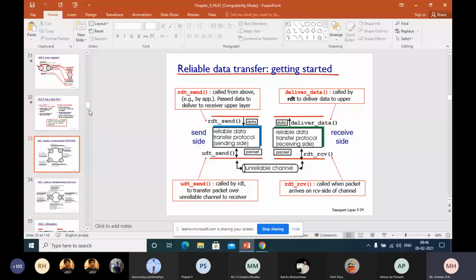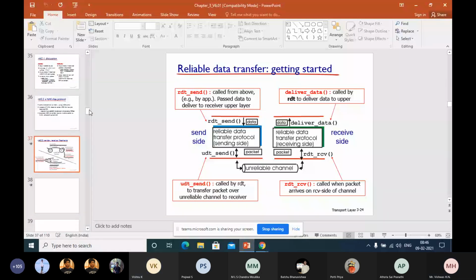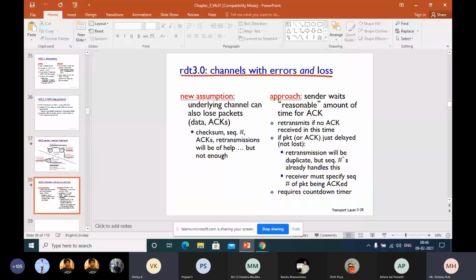Based on the sequence numbers, sir. Based on the sequence number, how? Say I send a packet now, and the packet is lost. The receiver has not received it at all to send either an acknowledgement or a negative acknowledgement. I keep on waiting. So how will the sequence number help here to address the problem of packet loss?